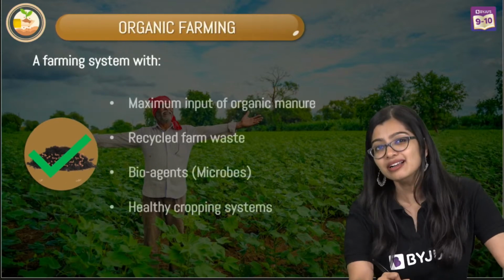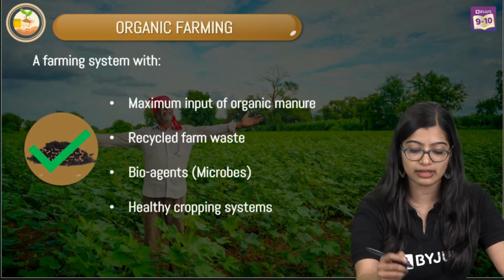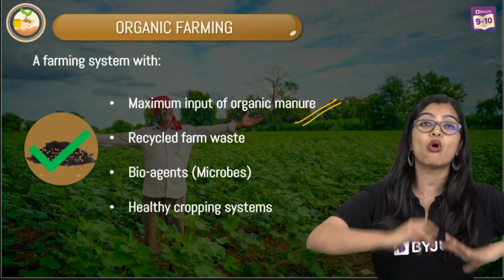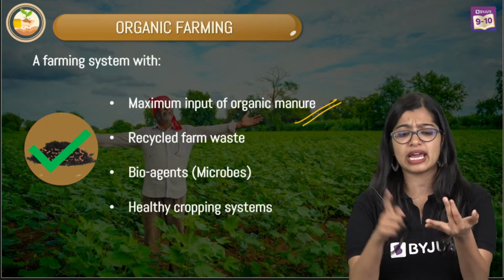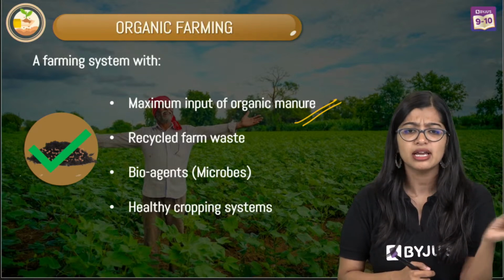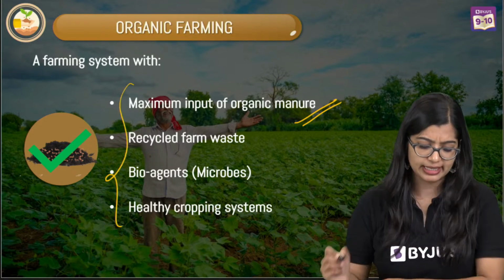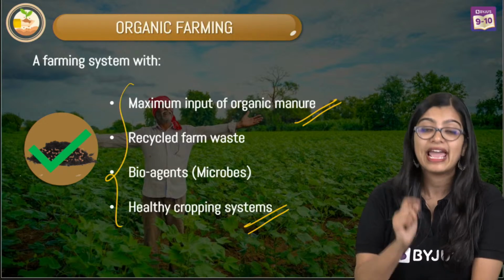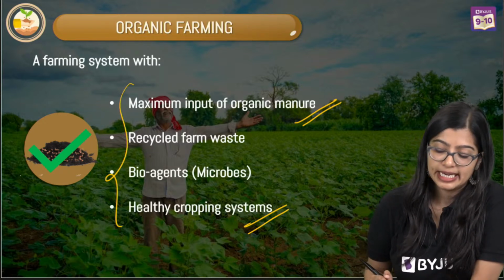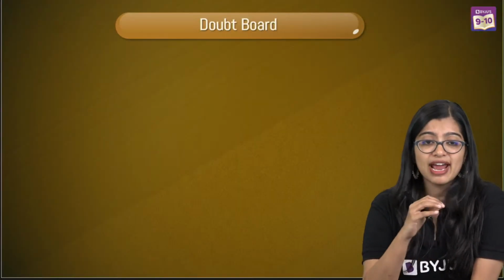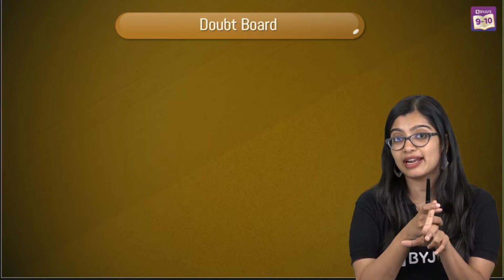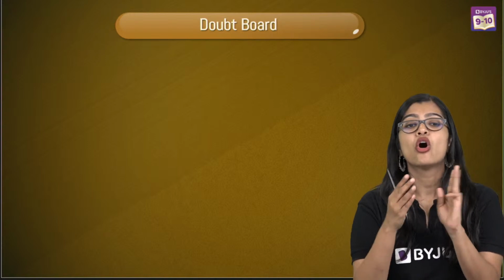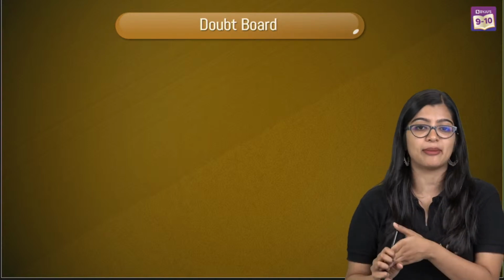So the intent of organic farming is to make sure that we use more eco-friendly materials, whether in terms of nutrients or in terms of protection, right? We do all of it in this manner, making sure that we have healthy cropping systems. Yes. So very quickly, everybody, we've discussed how to manage nutrients. We can either add manure, we can add fertilizers, or we can practice organic farming.